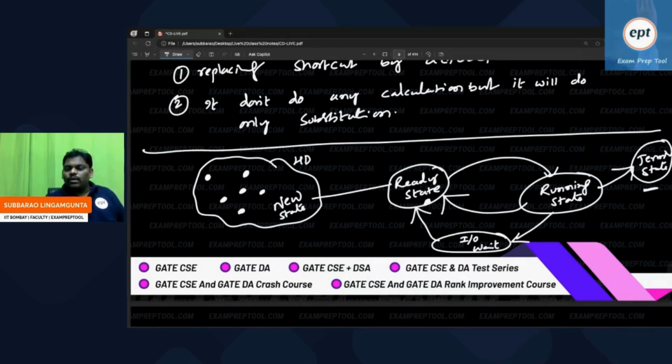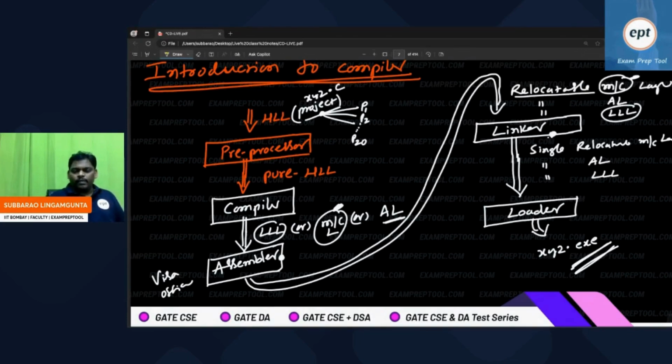Sir, so exe is the input for the loader? No, listen everyone. After linking, it will become exe, and then the loader will load it from hard disk to main memory. Thanks everyone. Are you comfortable with this area? If you are okay, I can move to the next one. Just remember.